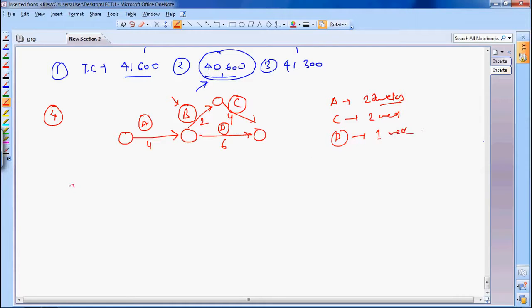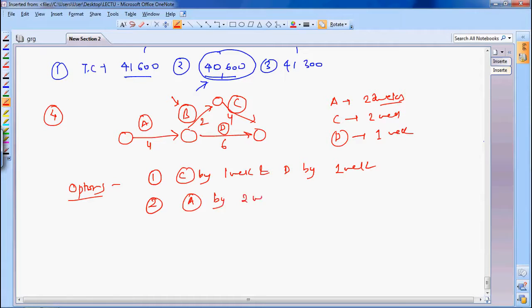Is it okay? So what are the options you are having? First option is you can crash C by 1 week and D by 1 week. This is one option. So your overall duration will be reduced by 1 week. It will be 9 weeks. Second option, you can crash A by 2 weeks, isn't it? These are the two options you are having.